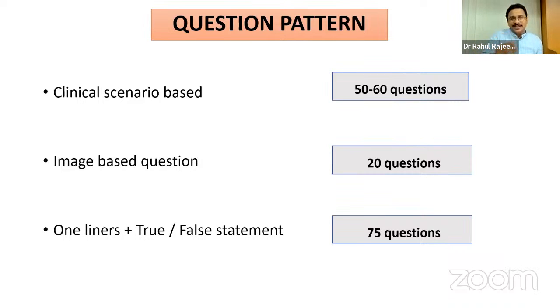So this again shows that there are several questions you need to learn from a factual point of view. At the same time, there are clinical scenario questions as well. For that, you need to practice. So again, the same message as always: prepare for both. That's all I can say, and that's what this mixed pattern is actually showing us also.